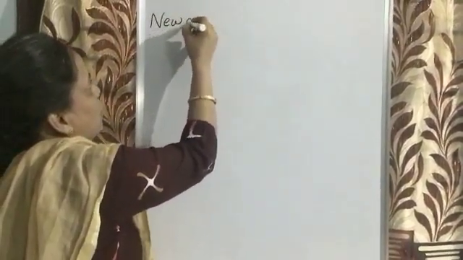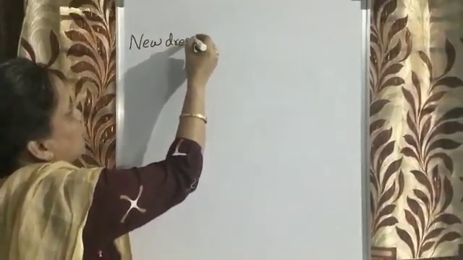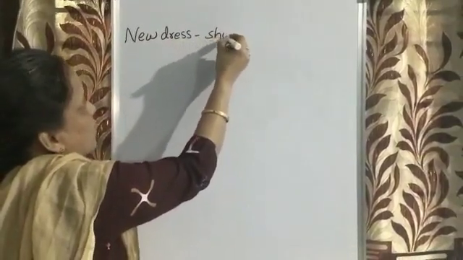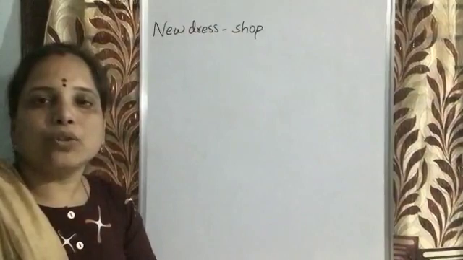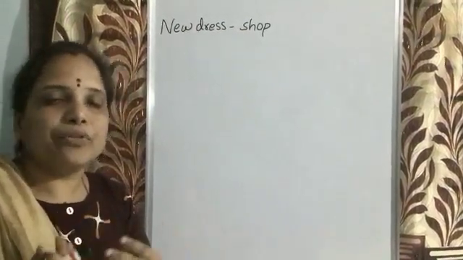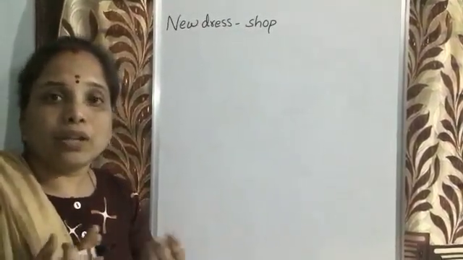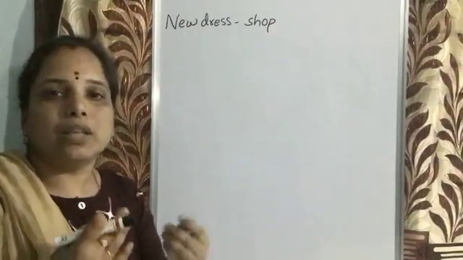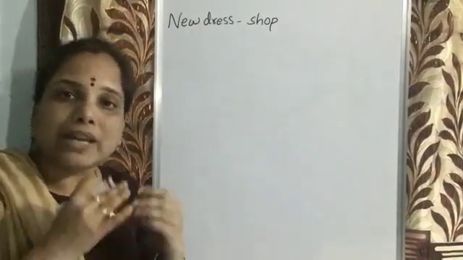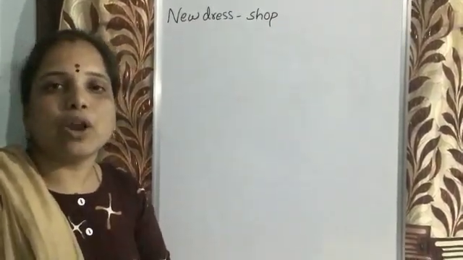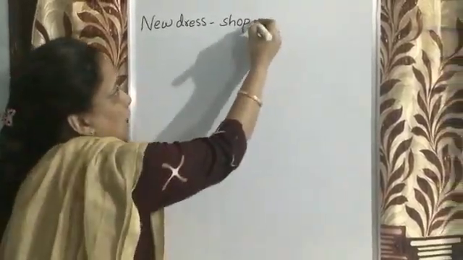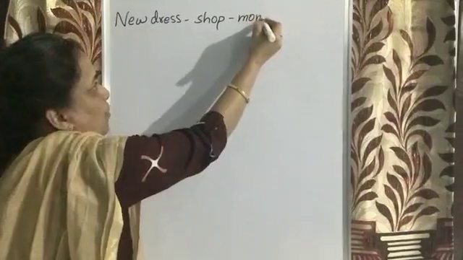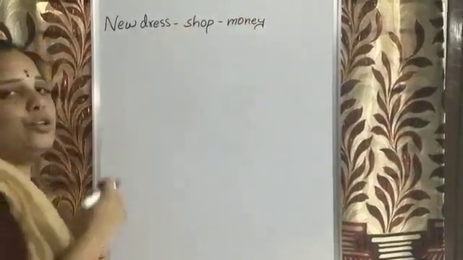You will go to the shop and purchase it. They won't give you the new dress for free. You have to purchase it. So in order to purchase it, what do you have to do? You have to pay money. So if you pay money, you will get the new dress.